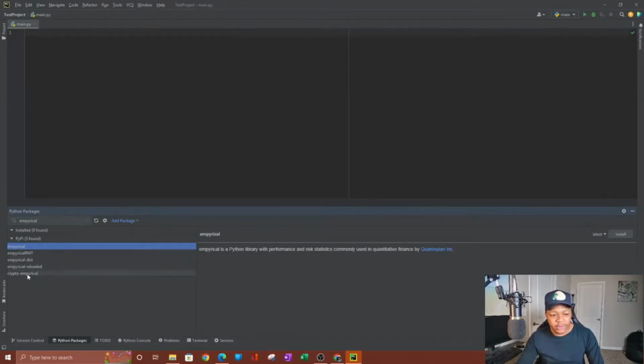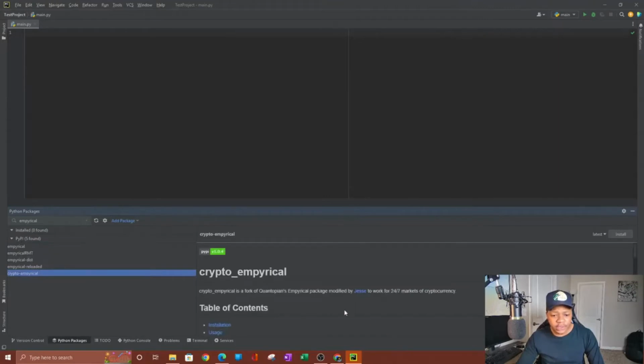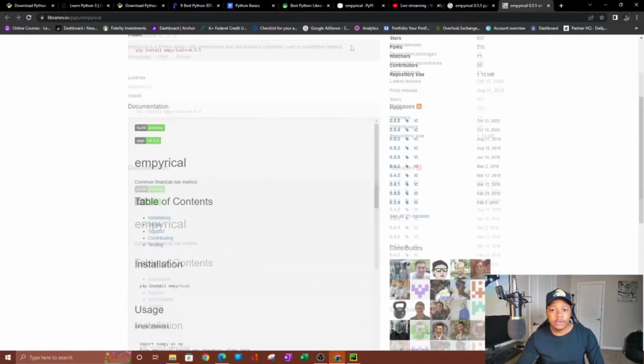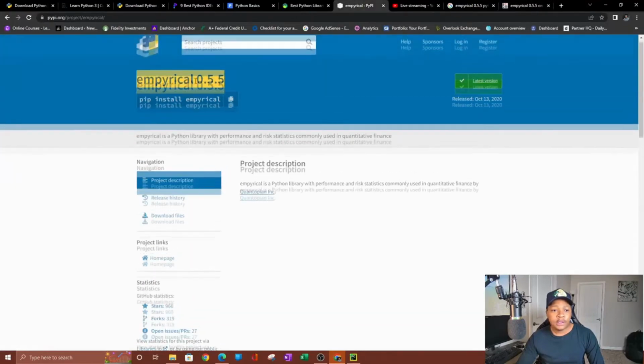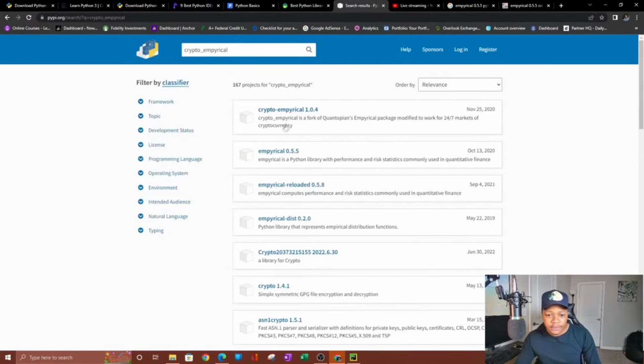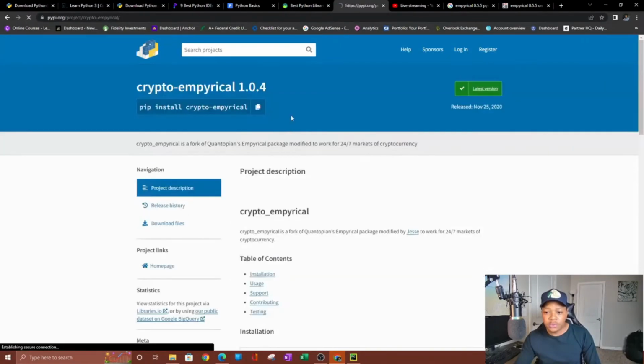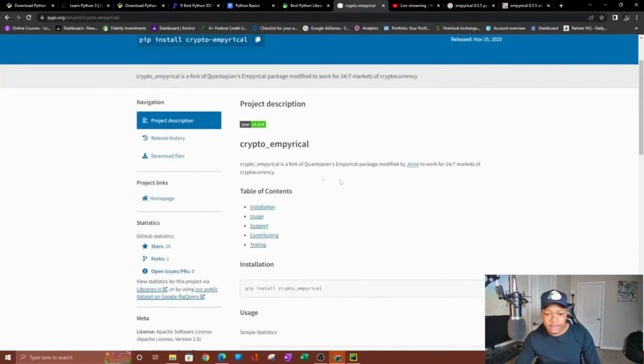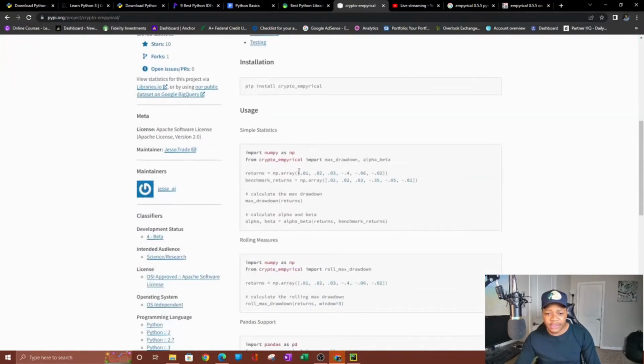So we have the crypto one. Let's try this crypto one actually. This looks really interesting. Or just copy this and we can go see if we can find more information on this. So crypto empirical. So this is a fork of quant, I don't know how to say that. Empirical package modified by Jesse to work 24/7 with cryptocurrency. So it looks like something that can analyze cryptocurrency data.